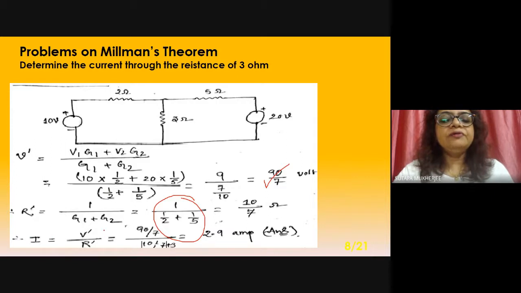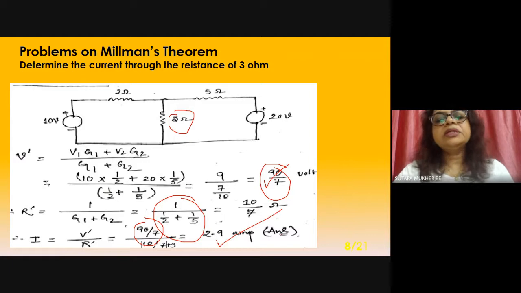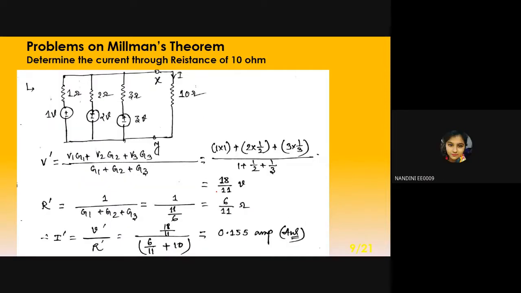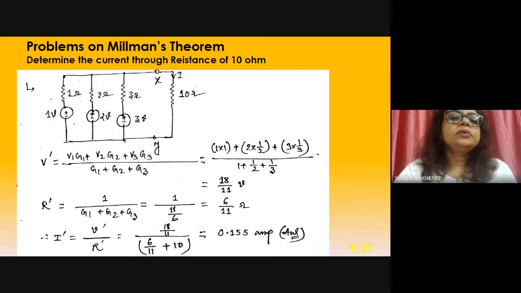Then I is equal to V dash by R dash. V dash equal to 90 by 7, put 90 by 7. And R dash equal to 10 by 7, put here 10 by 7, plus 3. So you will get 2.9 ampere. This is the application of Millman's theorem: how you can get the current passing through this resistance. Is it clear? Another problem. This is 1 volt.